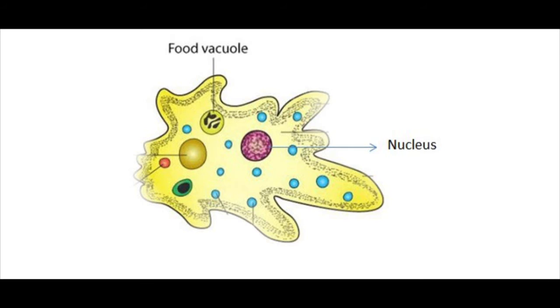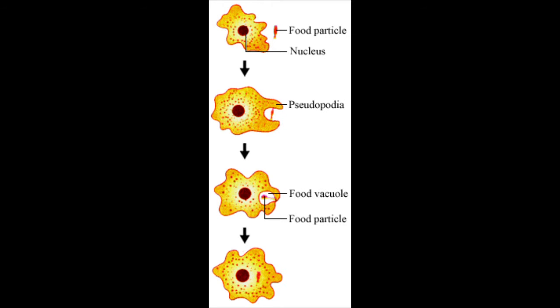Okay, children. And this amoeba lives in the ponds and ditches. It is microscopic. You should understand it is unicellular, so it is microscopic. We can view it only through the microscope. And it lives in the ponds and the ditches. So the food that it eats will also be microscopic and it will also be present in the same habitat.